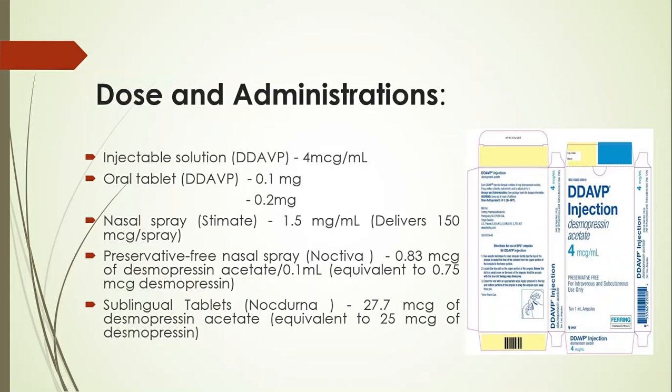Injectable solution: 4 mcg per ml. Oral tablet: the dose is 0.1 mg or 0.2 mg. Nasal spray Stimate: 1.5 mg per ml, which delivers 150 mcg per spray. Preservative-free nasal spray Noctiva: 0.83 mcg of desmopressin acetate per 0.1 ml, equivalent to 0.75 mcg of desmopressin. Now, when it is given sublingually, Nocturna: 27.7 mcg of desmopressin acetate, equivalent to 25 mcg of desmopressin.